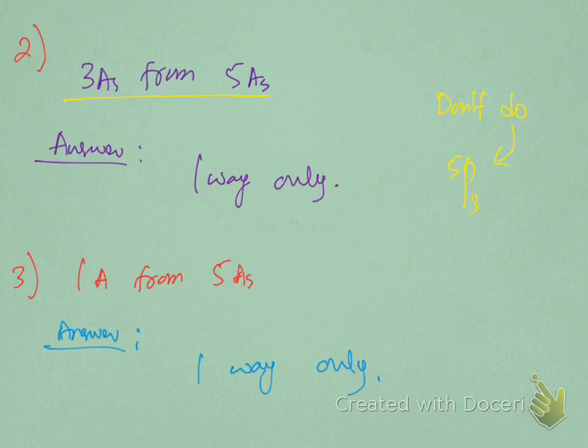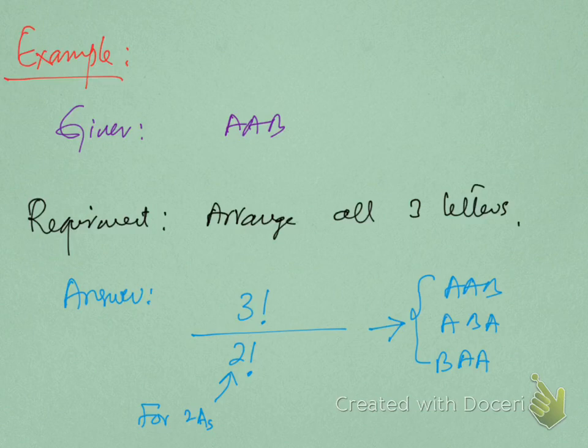One way from 5 A's, just one way only. And this is the wrong approach, 5P1. So don't use 5P1.